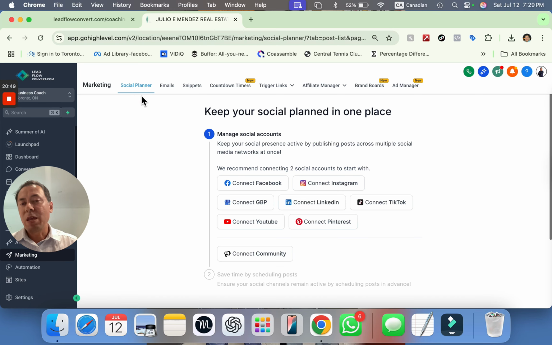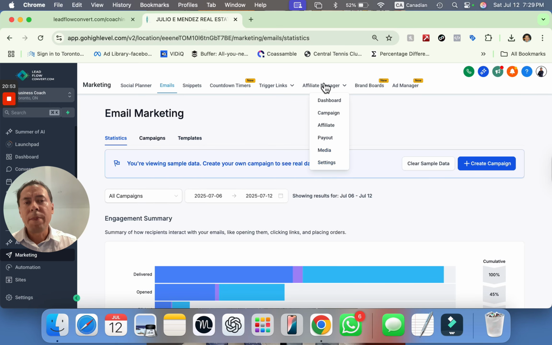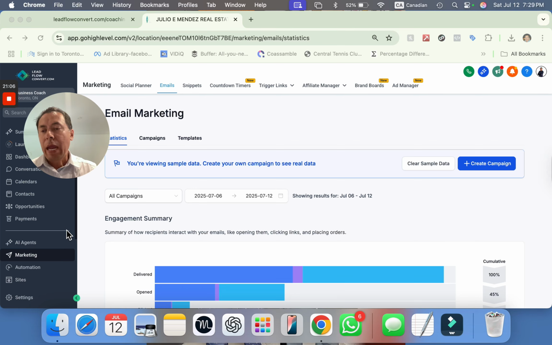Same thing, we can create email campaigns and templates and whatnot, and we also have a way to manage your ads from Meta and Google right here under the ad manager, and you can see how the ads are performing right here.